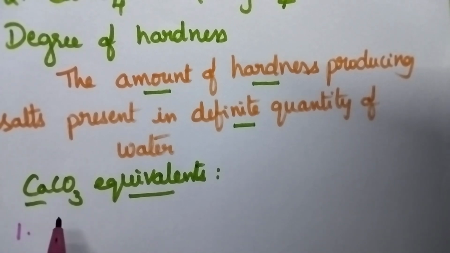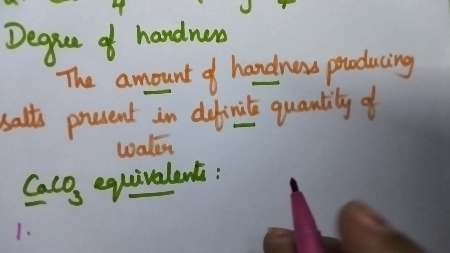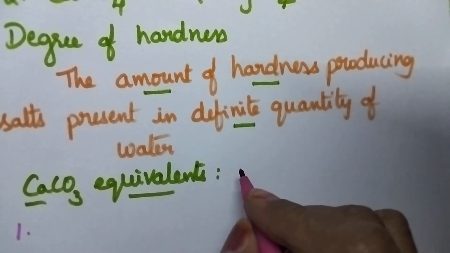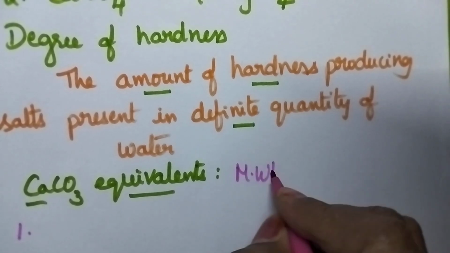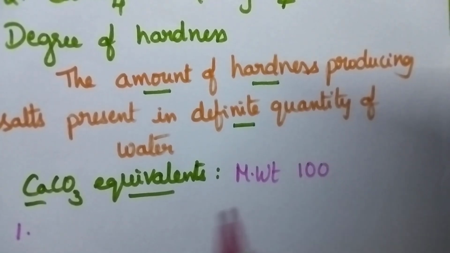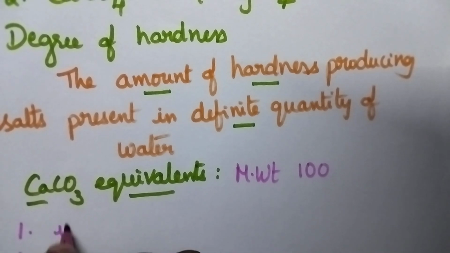The first is that the molecular weight of calcium carbonate is 100 and hence it makes calculations easy.